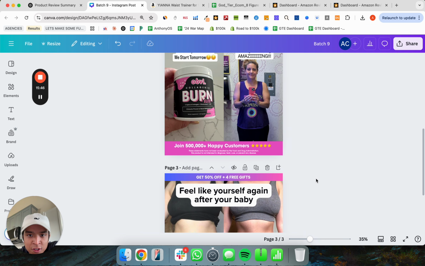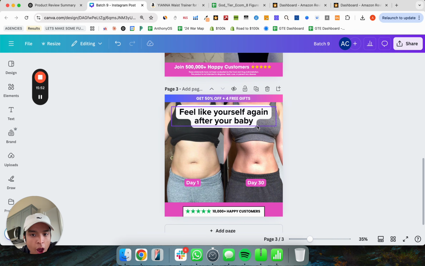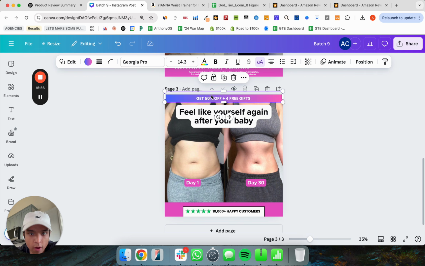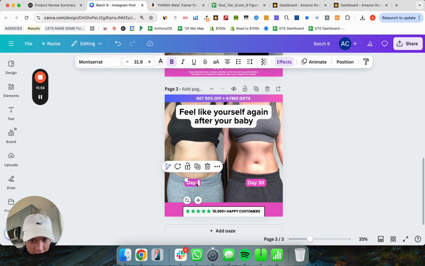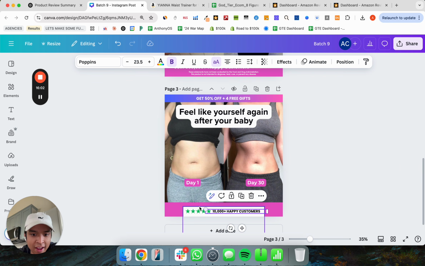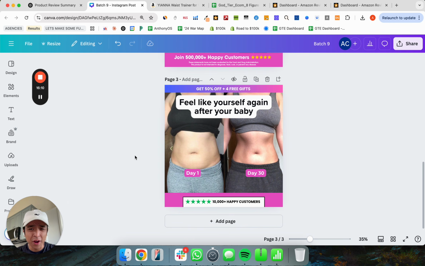So as you can see, the actual ad creation process, I know I'm pausing and cutting through, but it's not complicated. This is a text headline with a simple background effect. This is a square. This is a piece of text. And this is a Canva graphic that comes with the platform for free. So it's not that difficult to create image ads, right? It's very, very simple. And what we're going to do now is duplicate this.